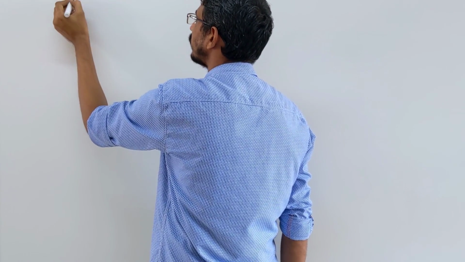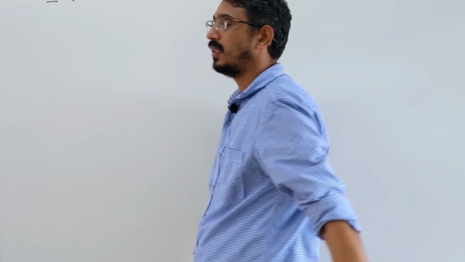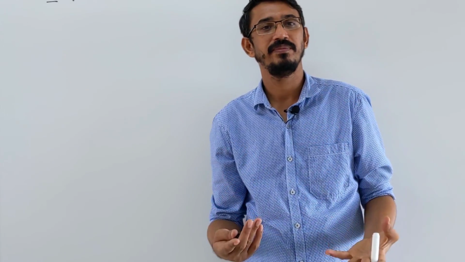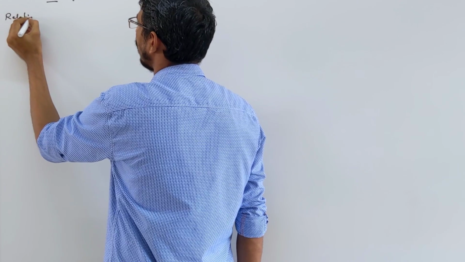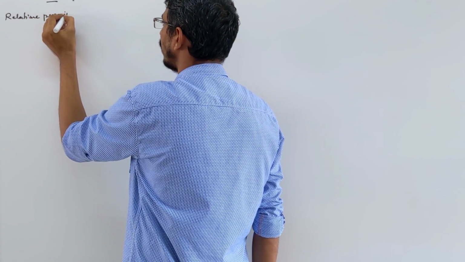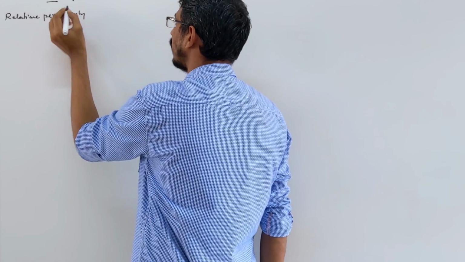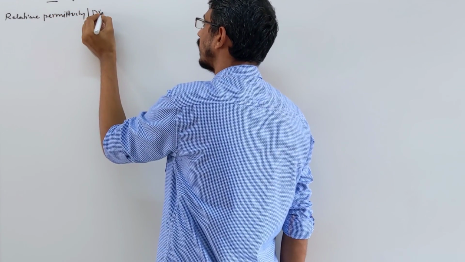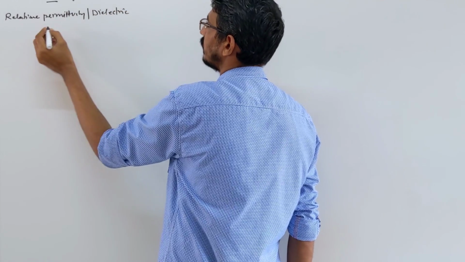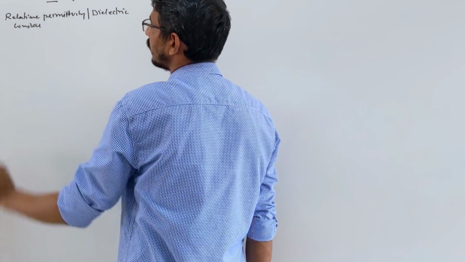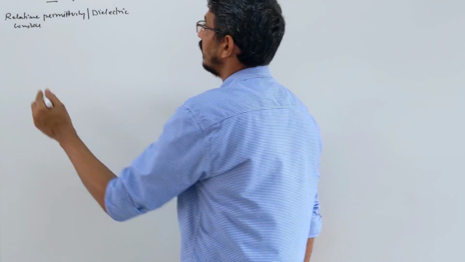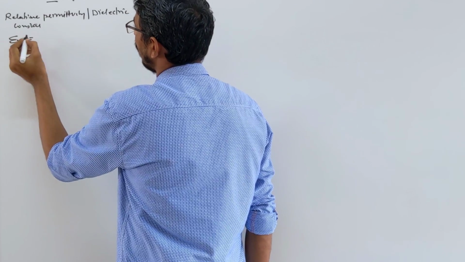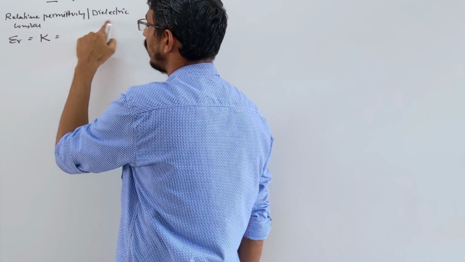Now what happens? The permittivity of any medium is always more than that of free space, because we use a term called relative permittivity, or also called dielectric constant. Two words we use: relative permittivity or dielectric constant. Relative permittivity you write with the symbol epsilon r, or you can write capital K, which is called the dielectric constant.